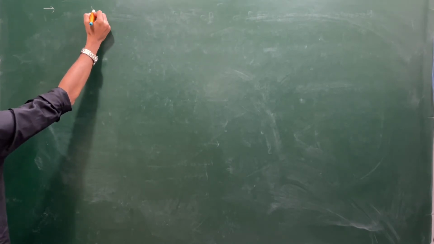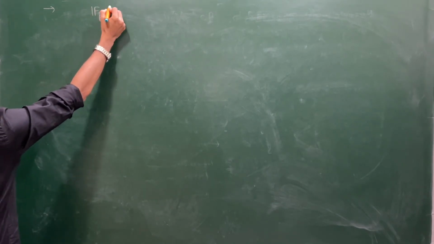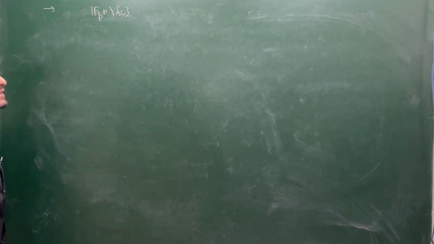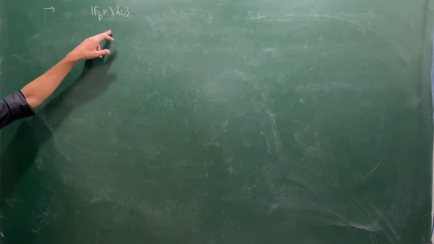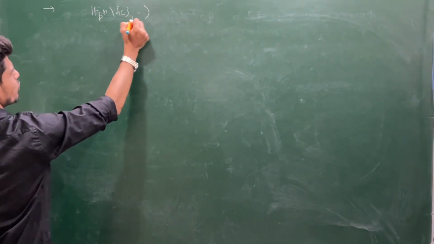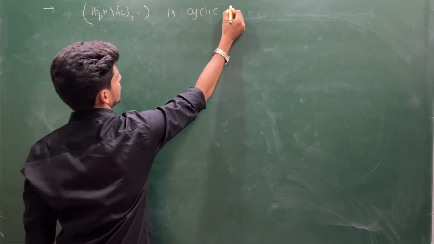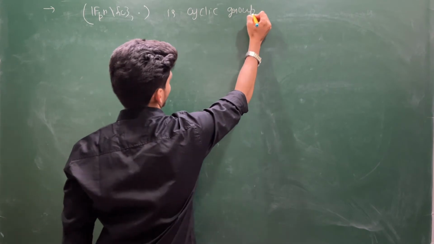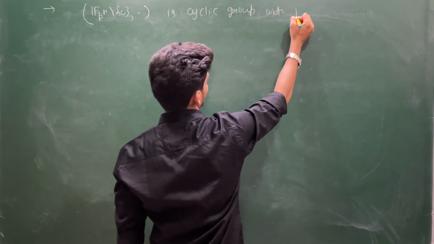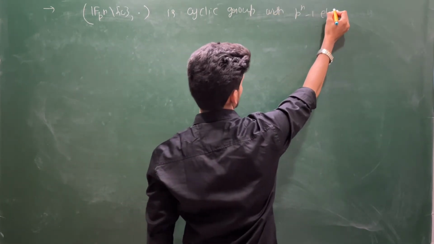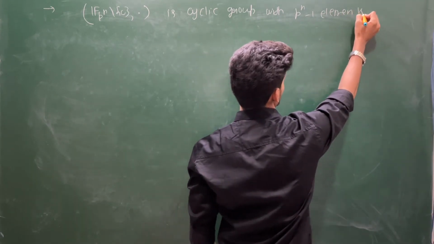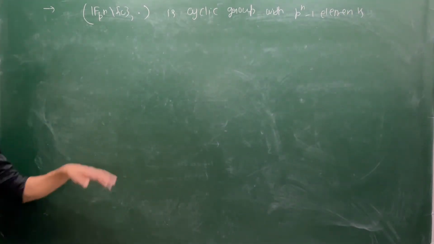We already know that Fpn minus 0, the collection of all non-zero elements of a field, forms a cyclic group with p power n minus 1 elements. That we already know from the ring theory, that we have proved.